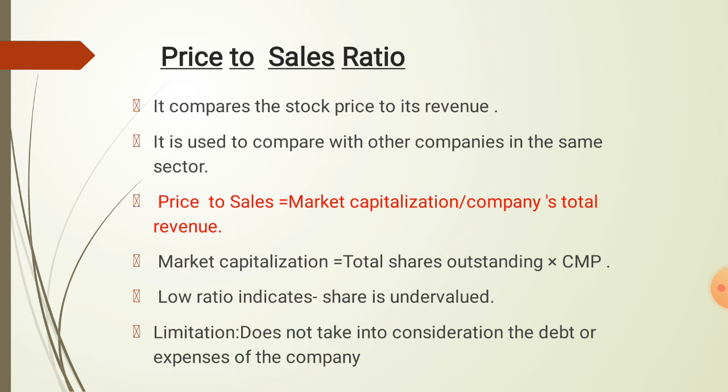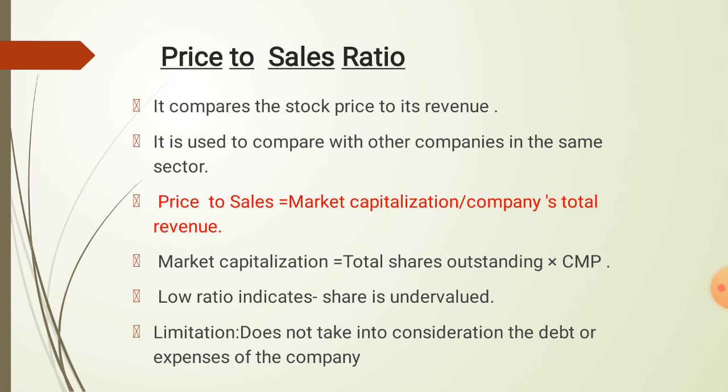Next, price to sales ratio. It compares the stock price to its revenue. It is used to compare with other companies in the same sector. The price to sales ratio is equal to market capitalization divided by the company's total revenue.